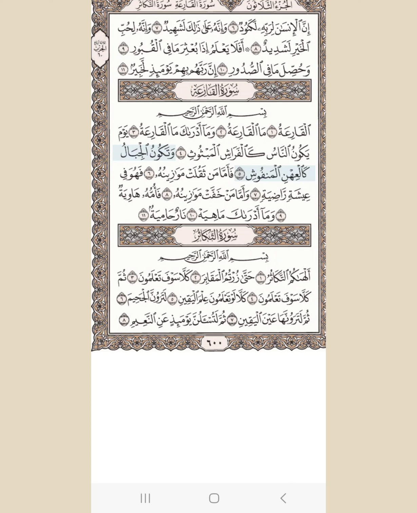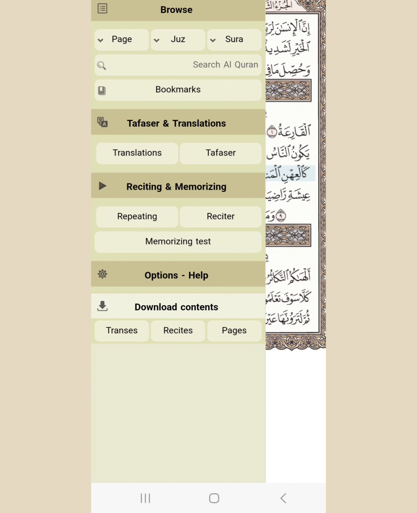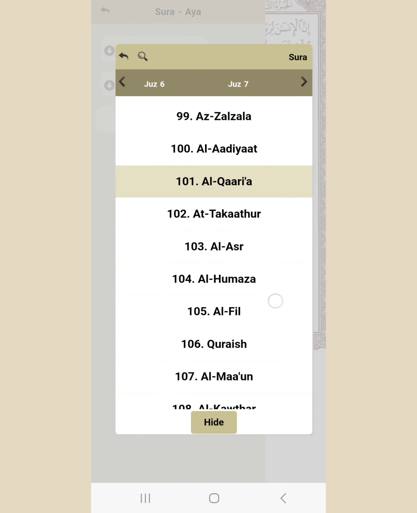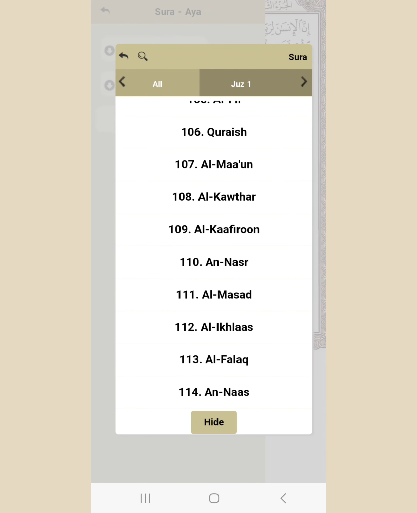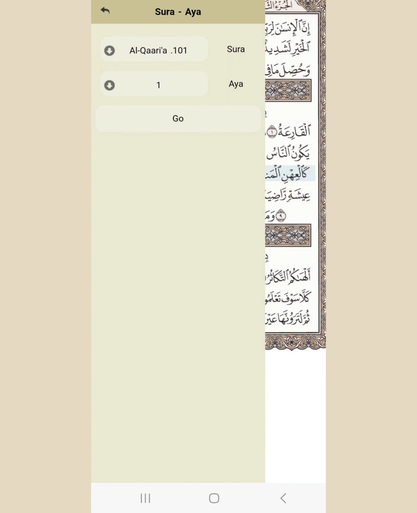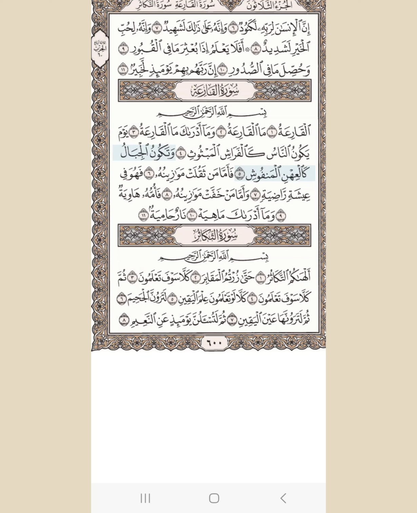Another way to find a verse is to go to the surah and choose which surah you need. All surahs are here, 114 surahs. Just find, for example I want Surah Al-Qari'ah, so just click Al-Qari'ah, then go, so I can find this one. This is how you are going to find a surah, ayah or page.